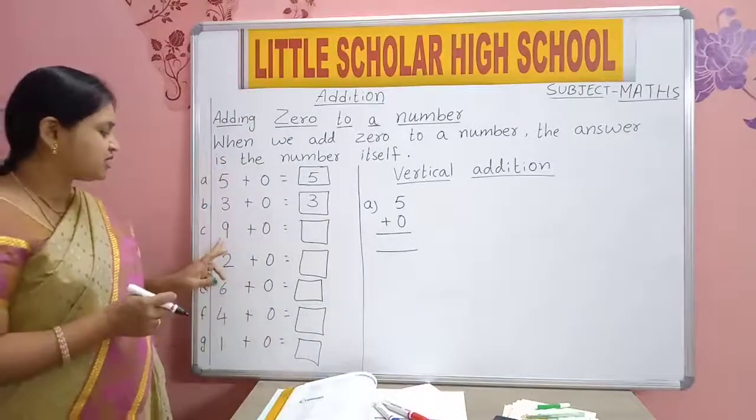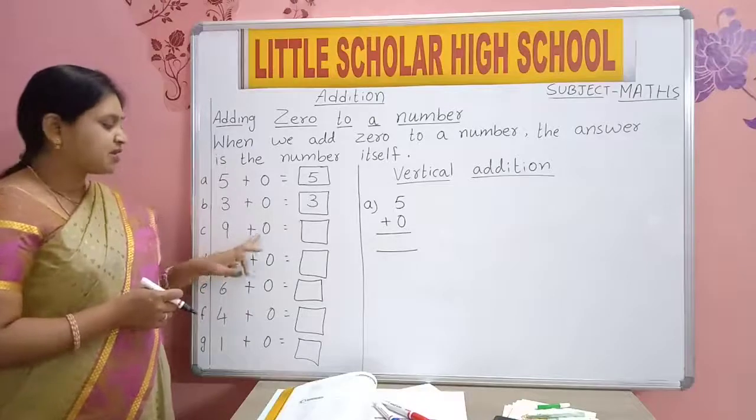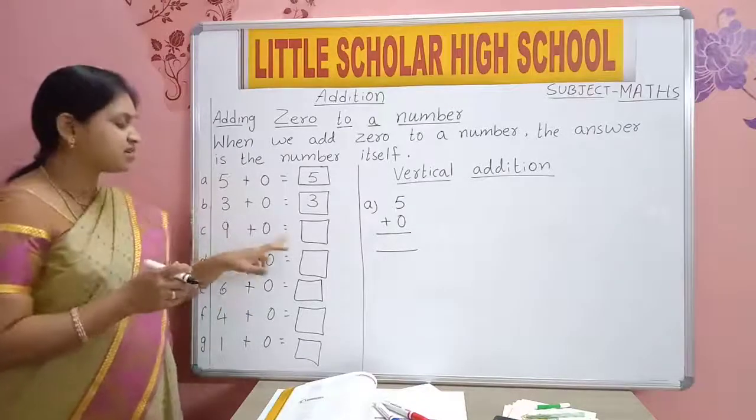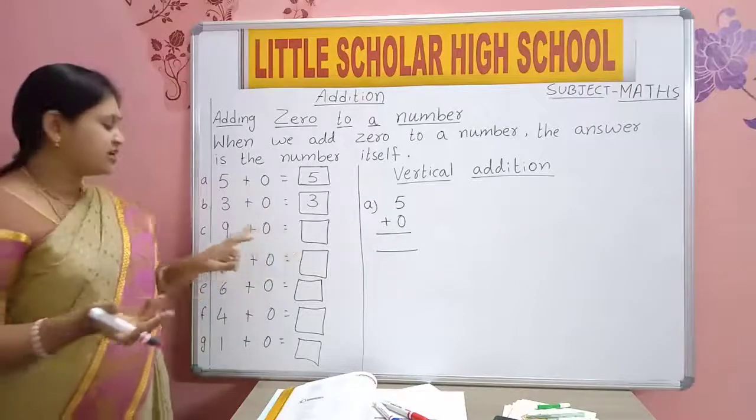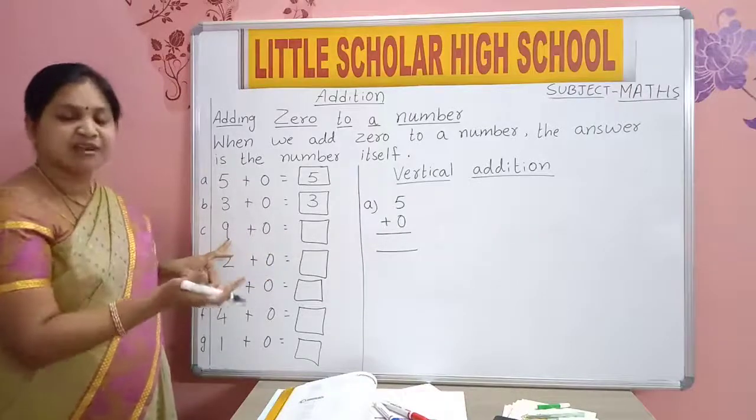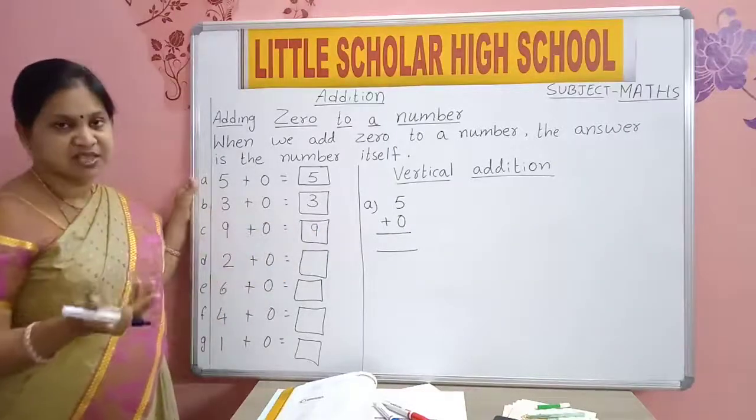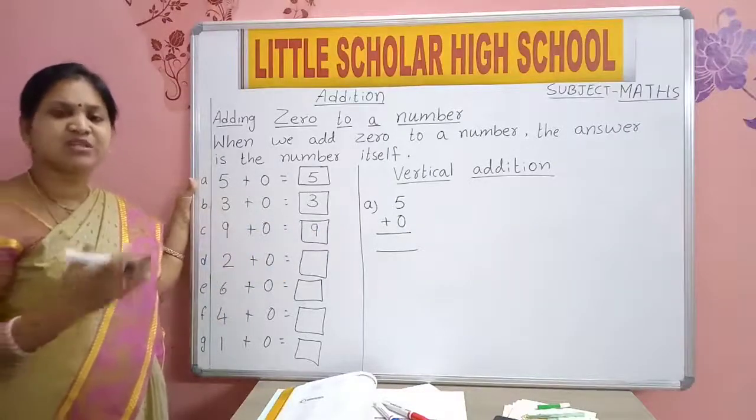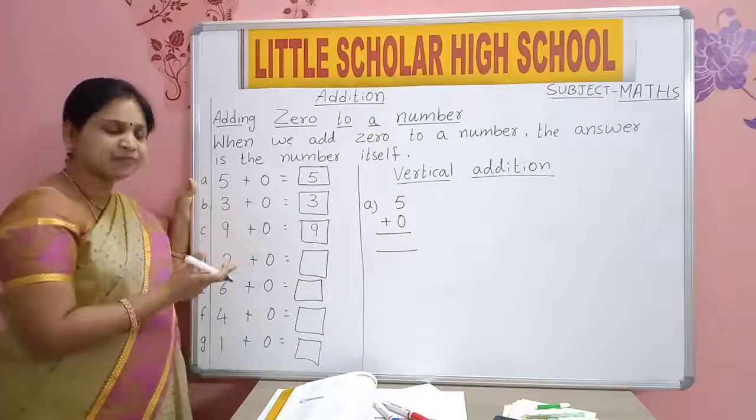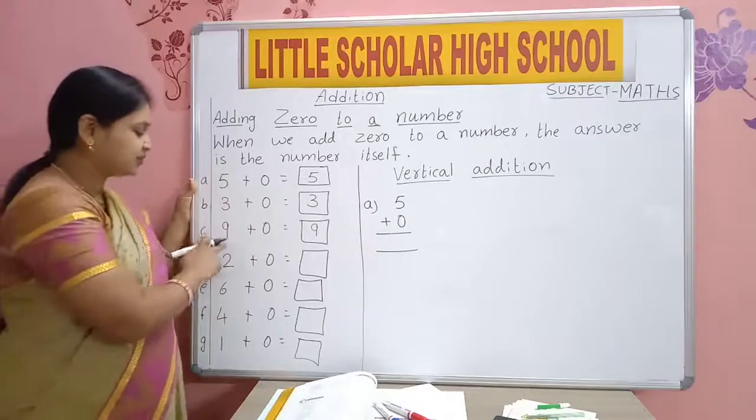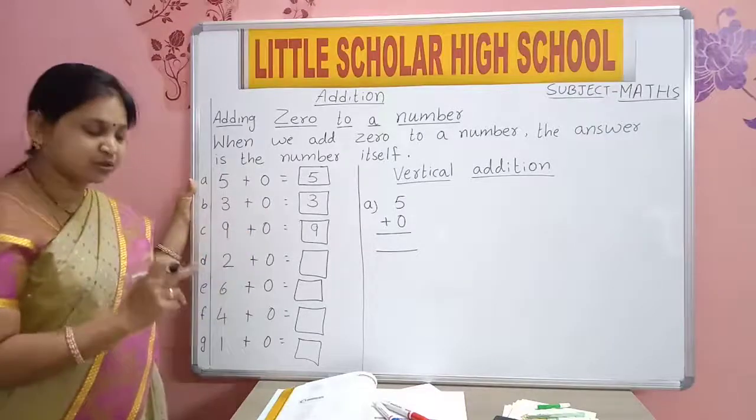Now read out this question. 9 plus 0 is equal to how much? Now say it. 9 only. Number itself. Because 0 means nothing. We can't add anything. So 9 plus 0 will be 9 only.